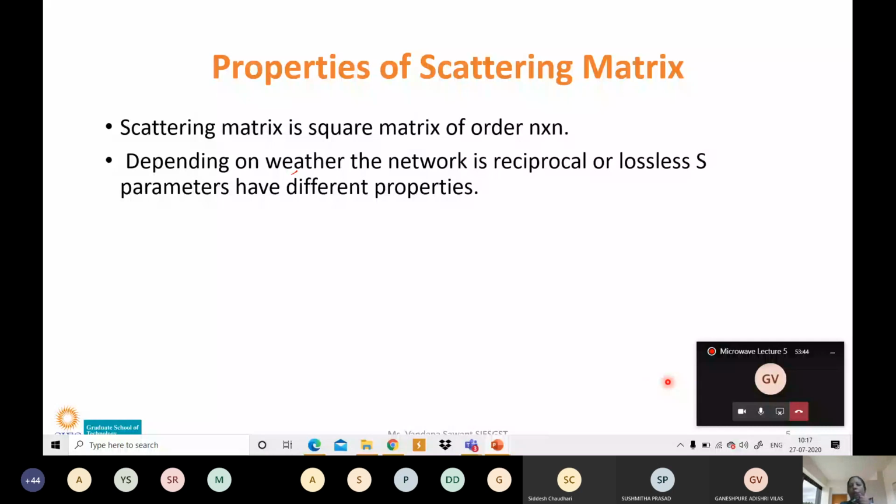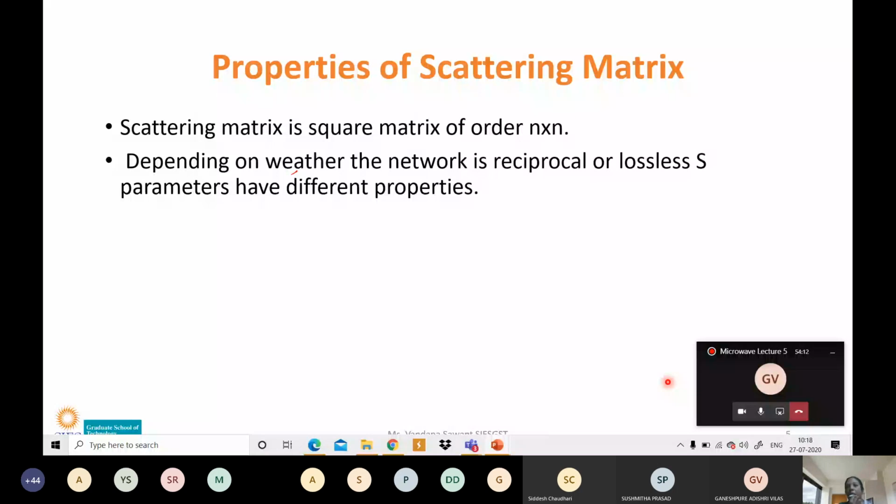Now, reciprocal means that the ports of the network are interchangeable. Either you can use port 1 as an input port, or you can use port 2 as an input port. When we use port 1 as an input port, output is available at 2, and when we use port 2 as an input port, output is available at 1.